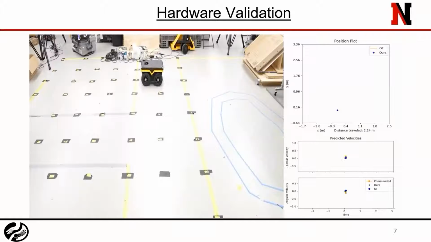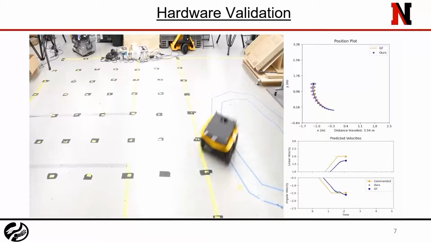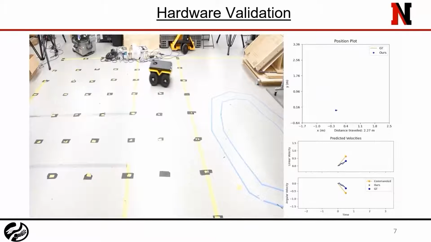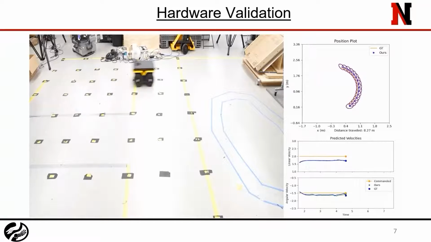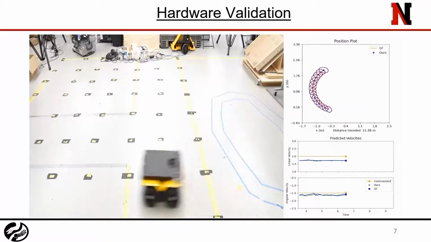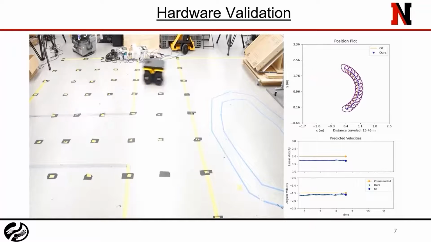Using a motion capture system, we further validate our algorithm on 2 different lab terrains, tiles and synthetic grass. The ellipses represent the 3 sigma uncertainty in predicted robot positions. We see minimal errors in predicted robot positions and velocities.